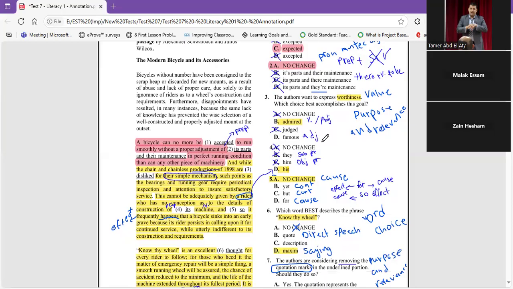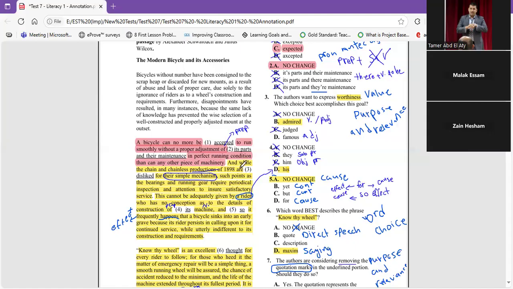Let's find after that. It says the author wants to express worthiness. Word choice again. Which choice best accomplishes this goal? I have a goal that I need a word that means or expresses worthiness. Okay.